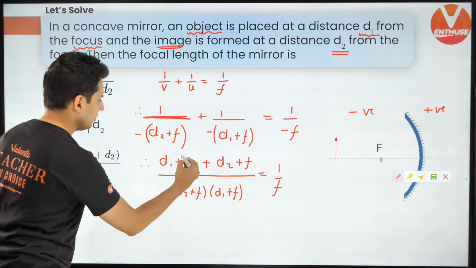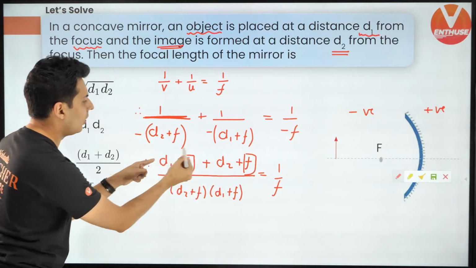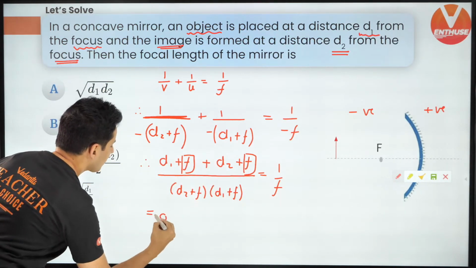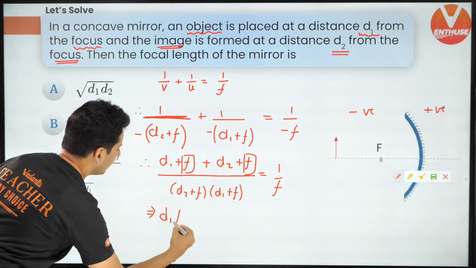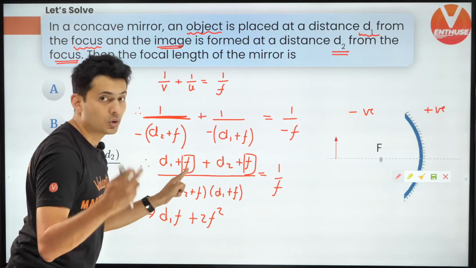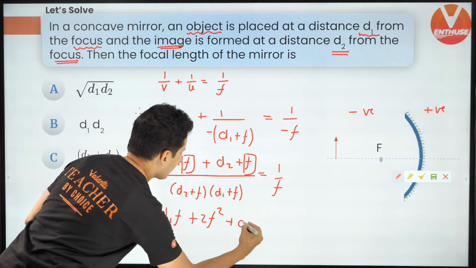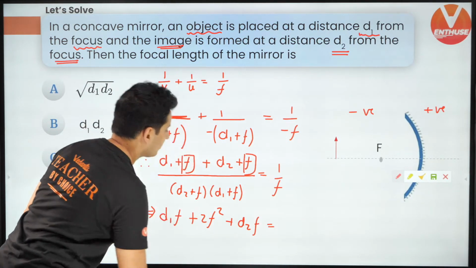Now first of all, look at this. f plus f is 2f, and f into all these terms is going to give me, think about it, d1f plus 2f square, because f plus f is 2f, and 2f into f is f square, plus d2f. Correct? That's what I'm going to get.